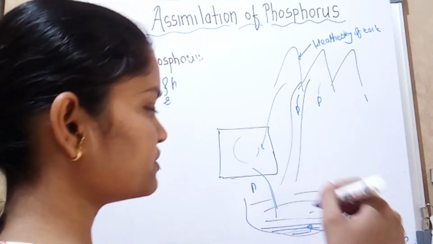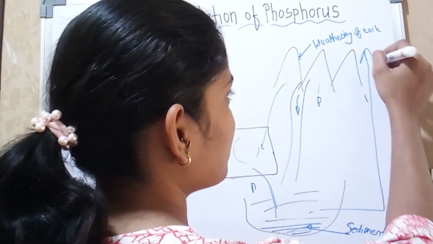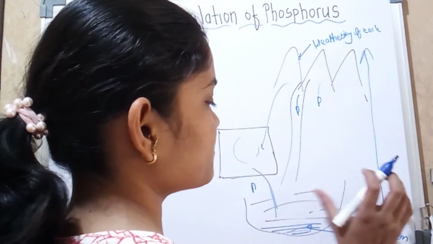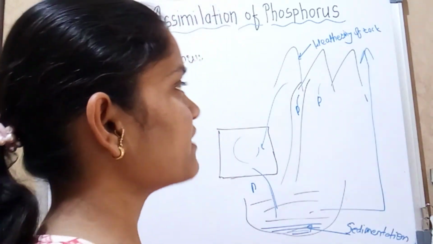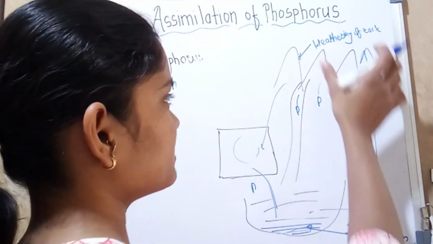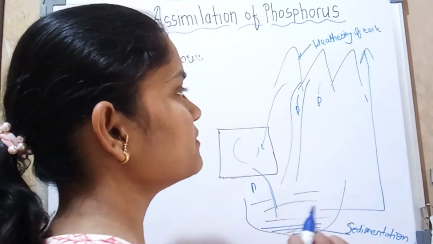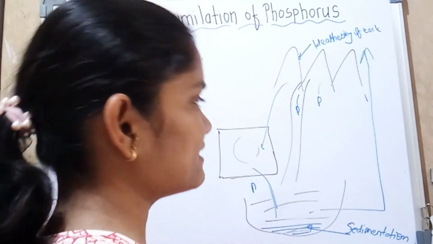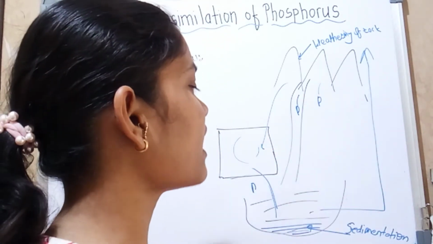After some geological time, this sediment is converted into rock, uplifted, and phosphorus rock is formed. The same process proceeds again: weathering of rocks, then sedimentation, and then uplift of the phosphorus rock.